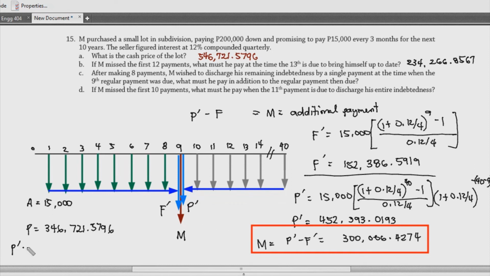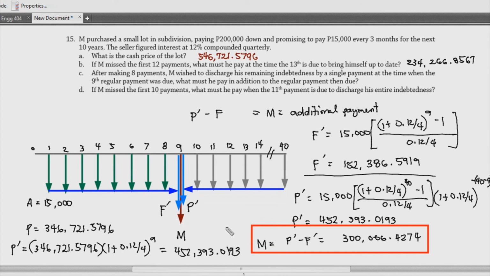You can also do something like multiply this with the compound interest natin, which is 1 plus 0.12 over 4. Now, instead of using this negative 40 minus 9, you just use your 9 payments just to make this equal to your supposedly P prime. So this should give you the same value, which is 452,393.0193. So this is another method of viewing that.